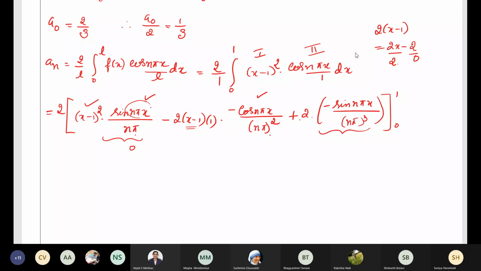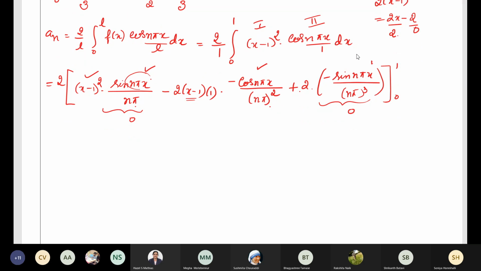Even you can check over here. When you put sin x as 1, sin n pi is 0, and sin 0 is also 0. So for both x equal to 1 and 0, the first and the third term will be 0. Now we need to apply the limits only for the middle term. And here you can check, minus 2 into 1 minus 1, it will become plus 2.